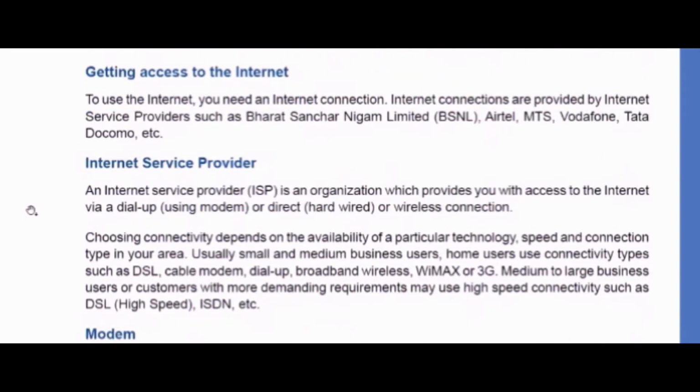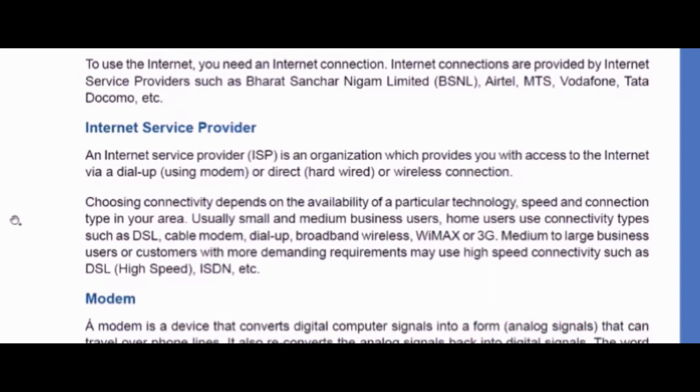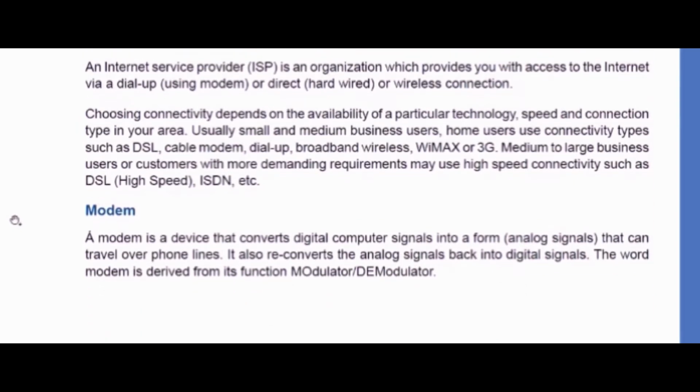Now, how can we access the internet? In order to access the internet, we have an internet service provider. Internet service providers are basically responsible for providing us the internet. Like if you are using BSNL net or Airtel net, these are your internet service providers, or ISPs. An ISP is an organization that provides you access to the internet.